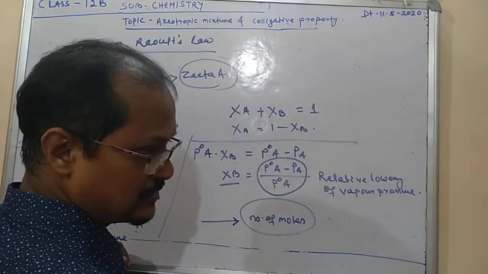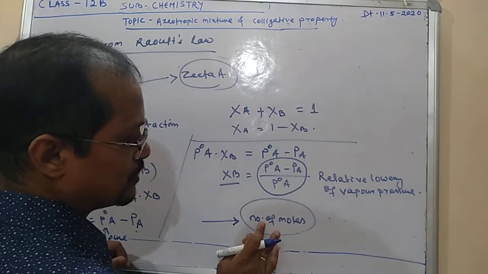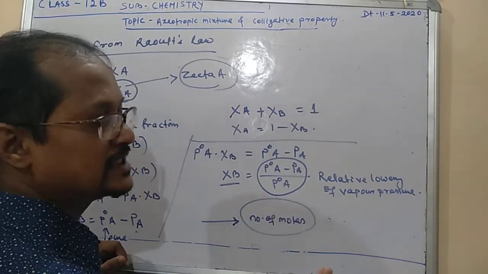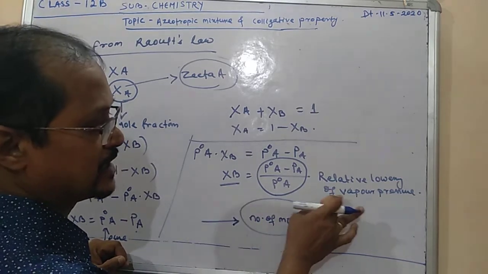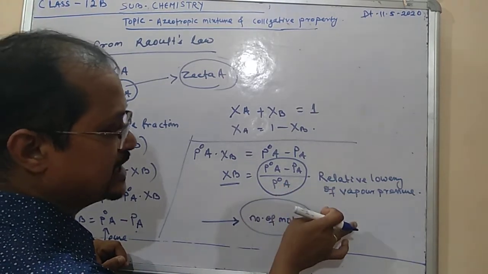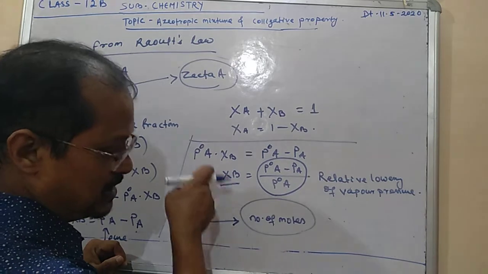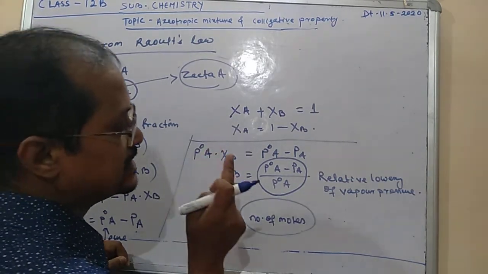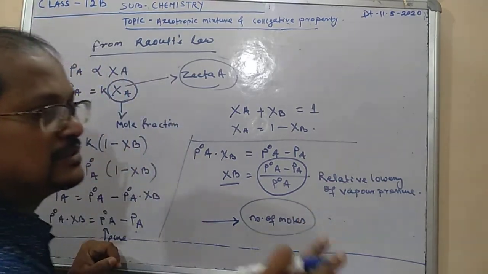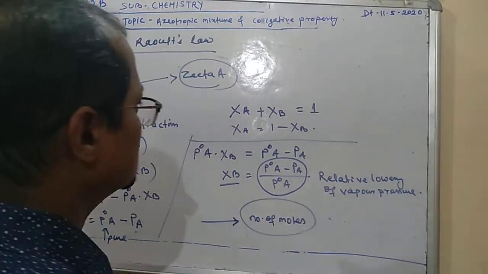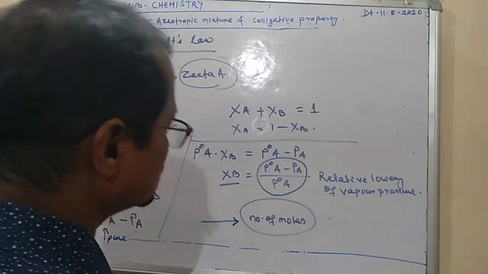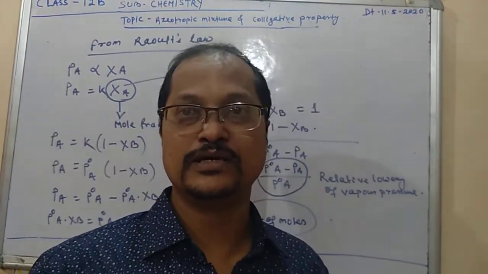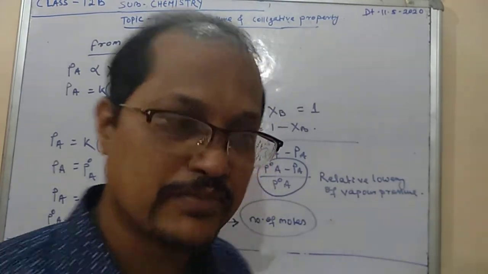Did you understand, all of you? Only the number of moles of the solute and the solvent are responsible. Here the relative lowering of vapor pressure of A is responsible only on the mole fraction of the solute. That's why it is independent of the nature of the solute. That's why it may be called the colligative property. Understand, all of you? It may be called the colligative property. Okay.